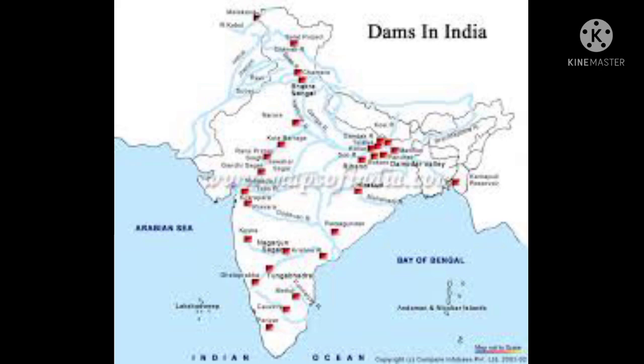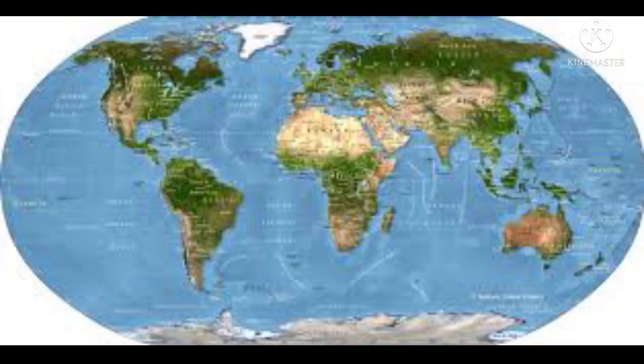Dams are very useful to the people to irrigate, supply drinking water, and supply water to the fields. Next, coming to how many types of maps there are. Children, you already studied in the previous classes that we have three types of maps. What are they? Physical maps, political maps, and thematic maps.